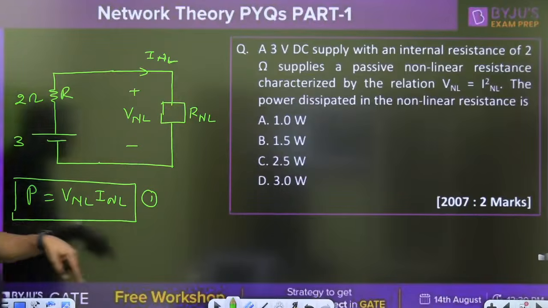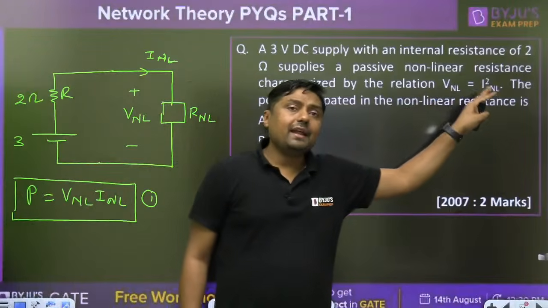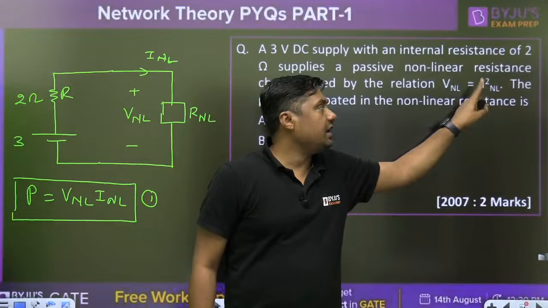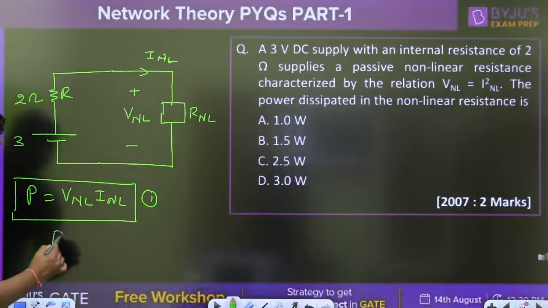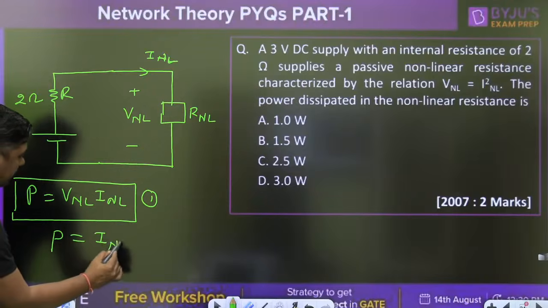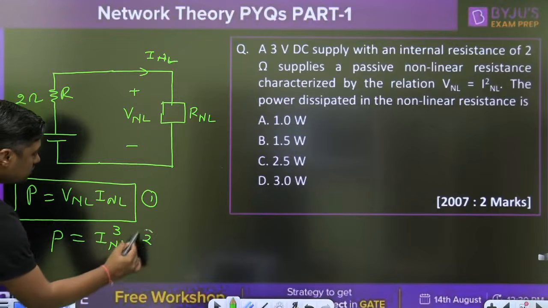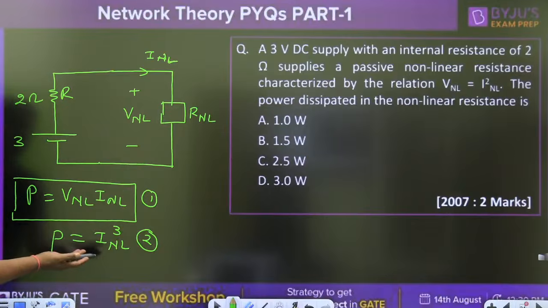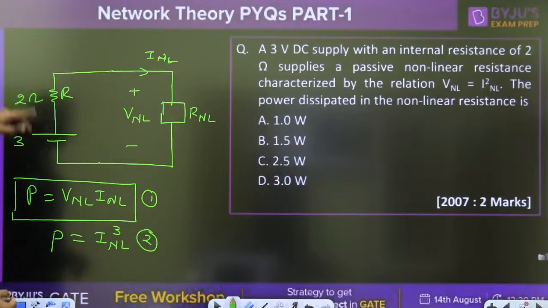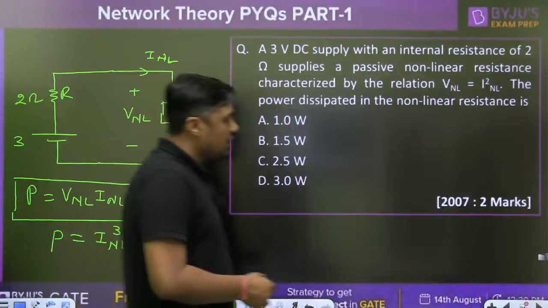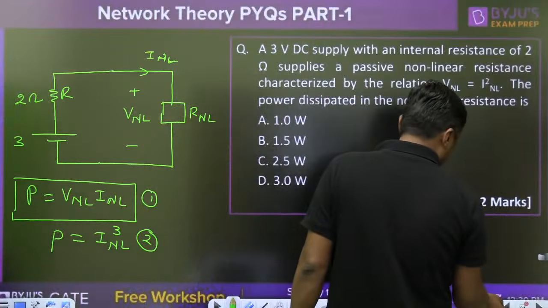And what is the VNL? VNL is nothing but INL square. When I am putting the INL square, the power dissipated will become INL cube. We have to simply find the INL, then find the cube of that. We have the diagram, we have the relation. Directly write down the KVL and you are going to get the answer for this particular question.